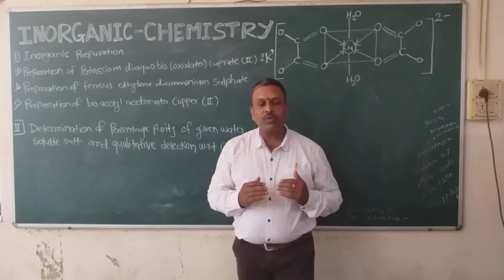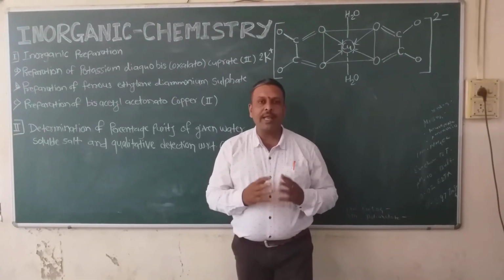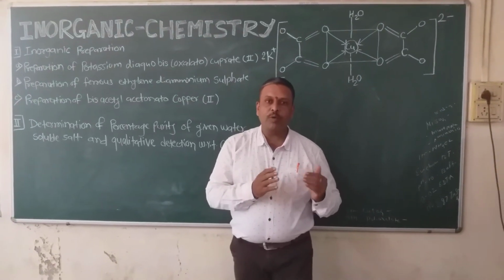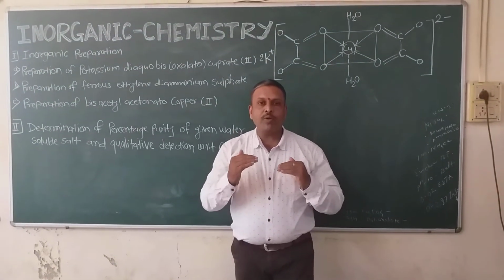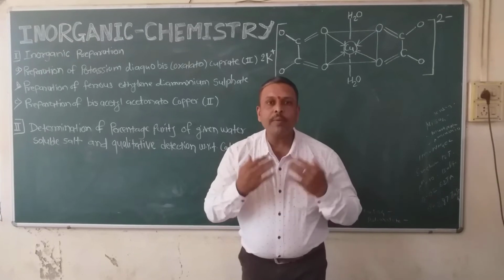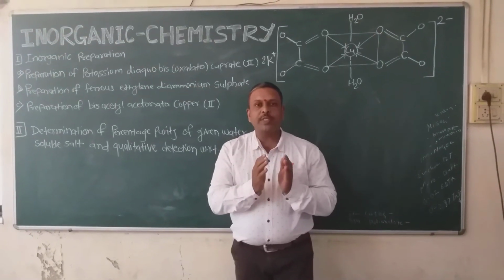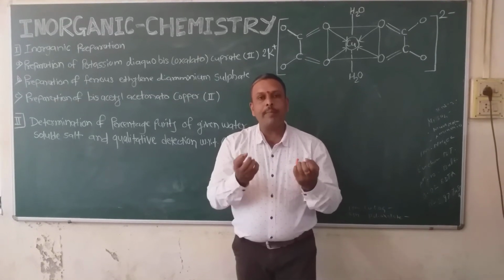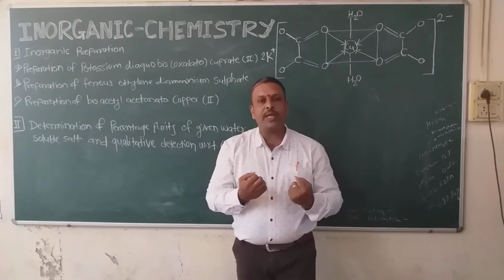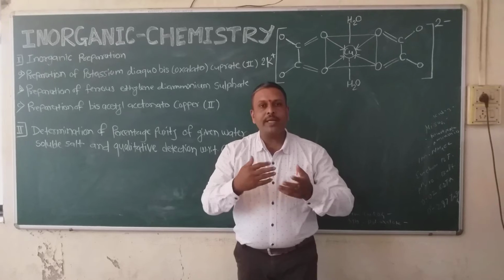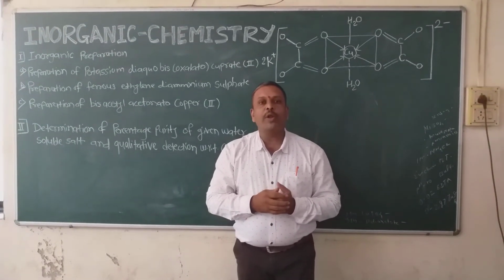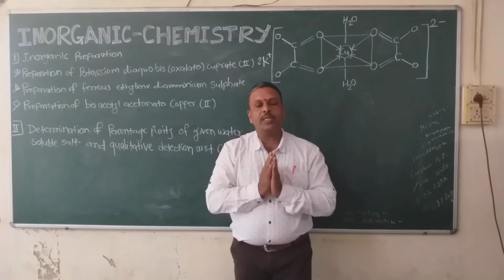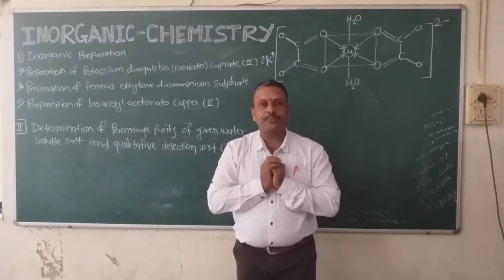Now all of you know the definition of ligands. Ligands are chemical species, positive or negative, which can donate an electron pair to the metal. So the ligand is that species which can donate the electron pair, and the metal, having empty orbitals, can accept the electron pairs, and then there is formation of a coordinate covalent bond. Like that we get the formation of the metal complex, that is, preparing the inorganic compounds.